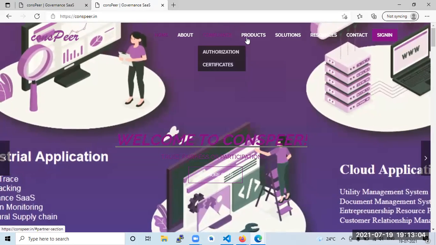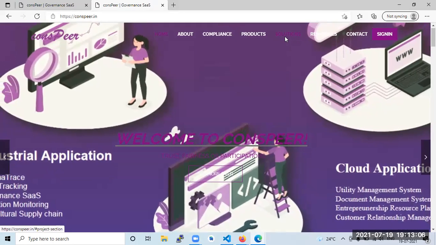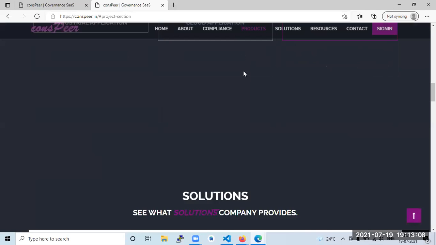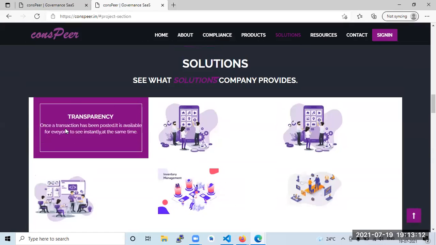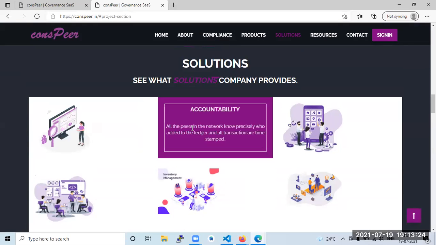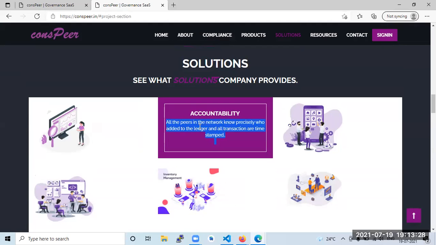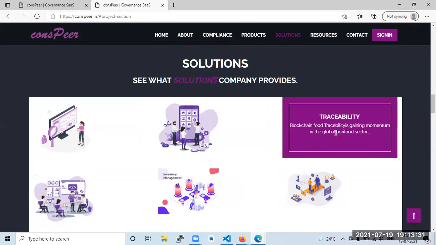If I click on solutions, we have transparency: everyone is getting the data, how things are working, what the certifications are, and which supplier ID or product the person is related to. Then accountability: we are not deleting anything, we are saving it with the time. This is traceability: where the location is, what is happening with the product.